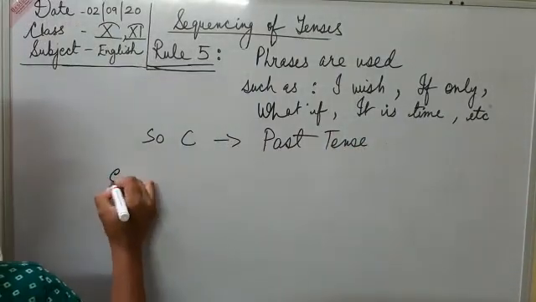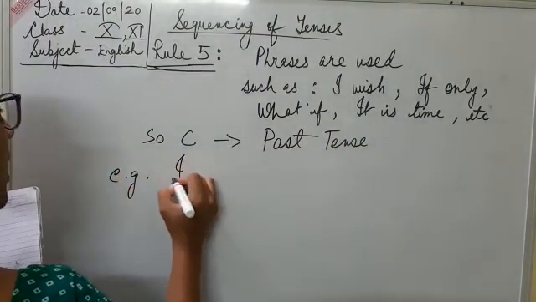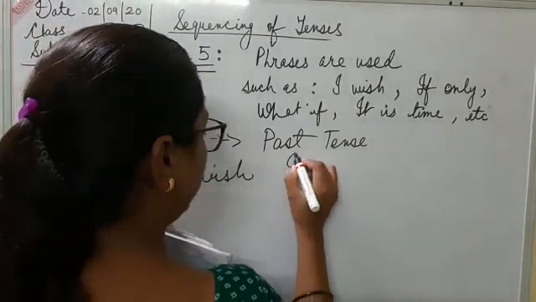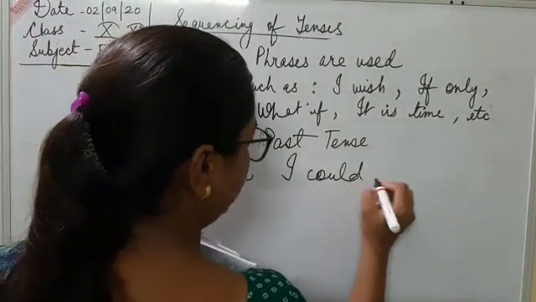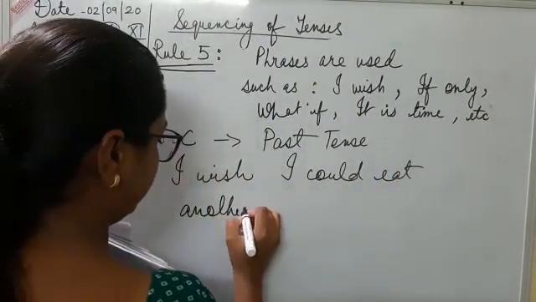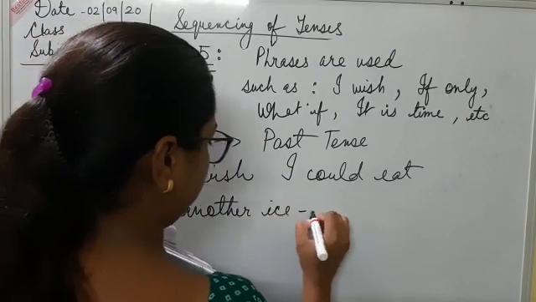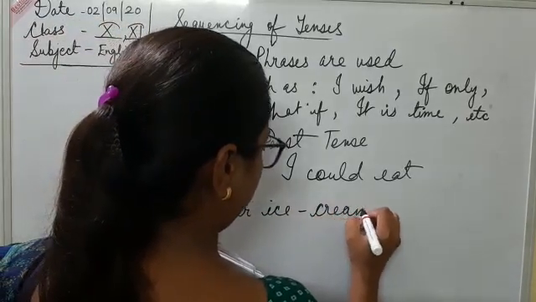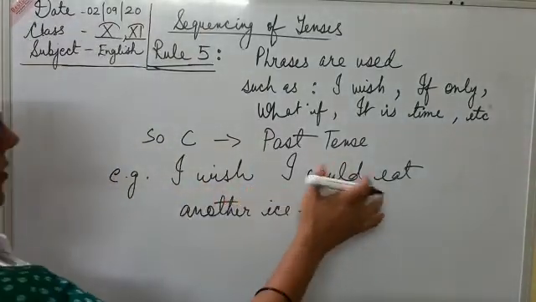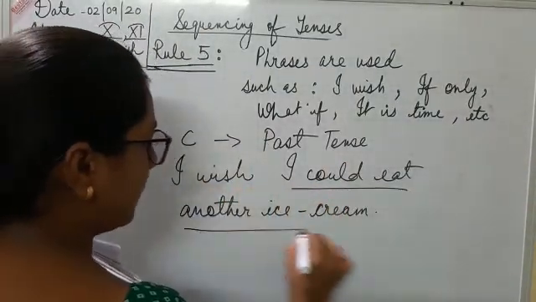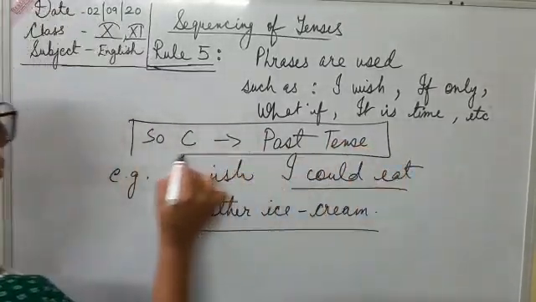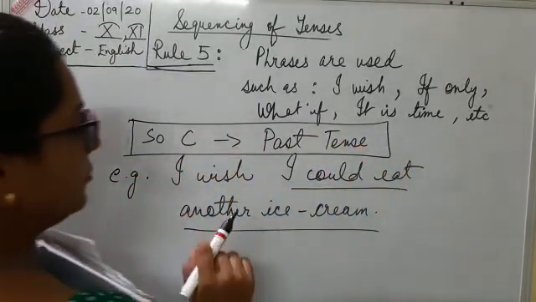For example, I wish I could eat another ice cream. As you can see, we are using the phrase I wish and the subordinate clause is in past tense. So this is the exception for the basic rule.